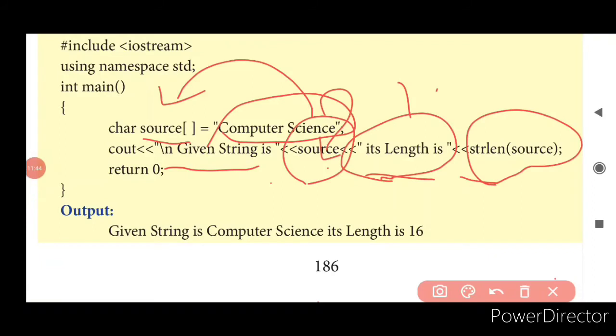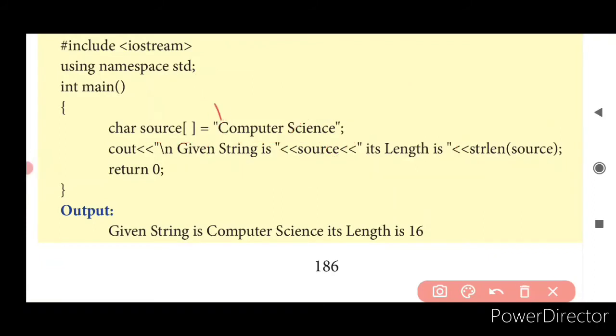Count the length. 1 2 3 4 5 6 7 8, space is going to be 9, s is going to be 10, 11 12 13 14 15 16. Inclusive of your space it is going to be 16. Clear? I told you already, right? It just adds up the space being given within the string.